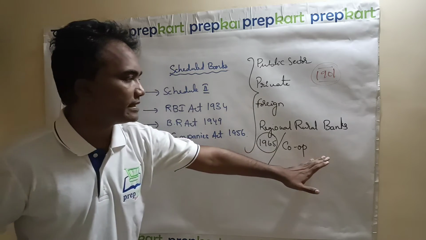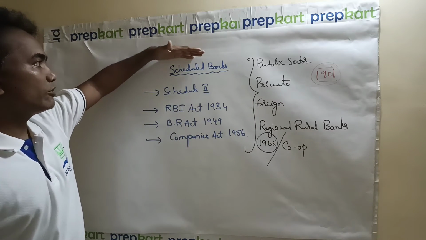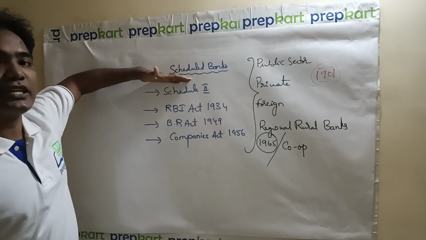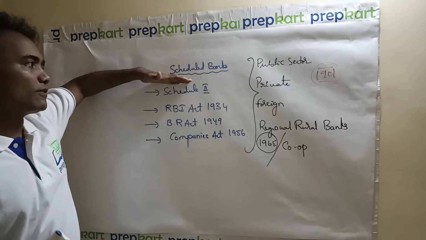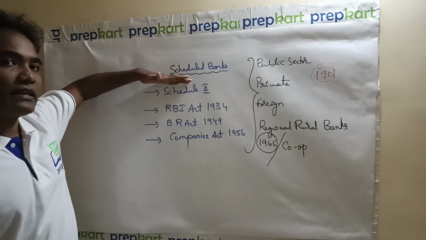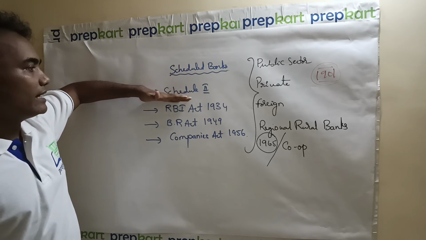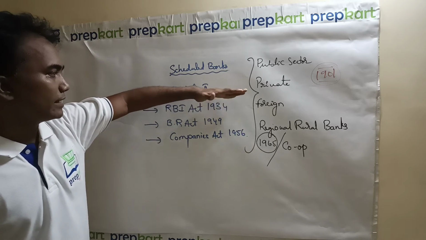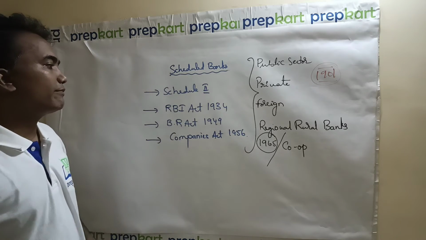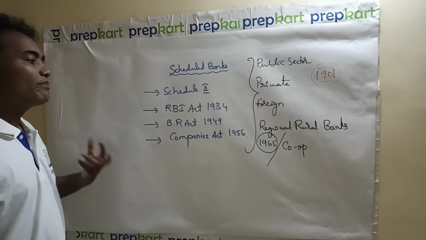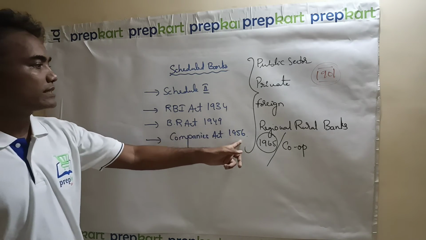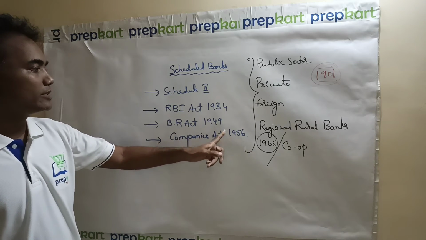So this is all about scheduled banks. A scheduled bank means it is there in the second schedule of the 1934 RBI Act, or it is defined on the basis of the second schedule of the RBI Act 1934, and it has to follow these things: the 1934 Act, the Banking Regulation Act 1949, and the Companies Act 1956. As time changes, these two things are varying. There are amendments made to these two things.